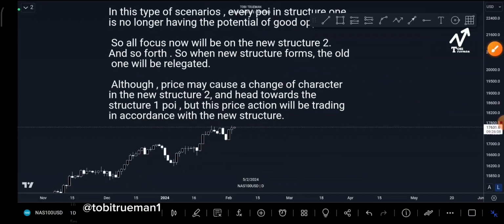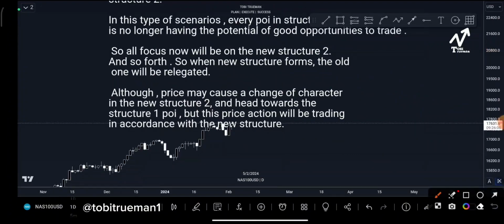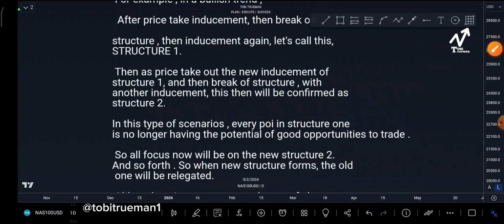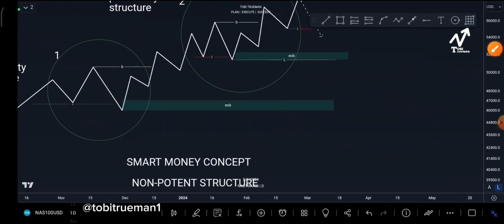Although this is not a rule, price may cause a change of character in the new structure 2 and head towards the structure 1 POI, but this price action will be trading in accordance with the new structure. I will explain all of this in our pictorial representation.